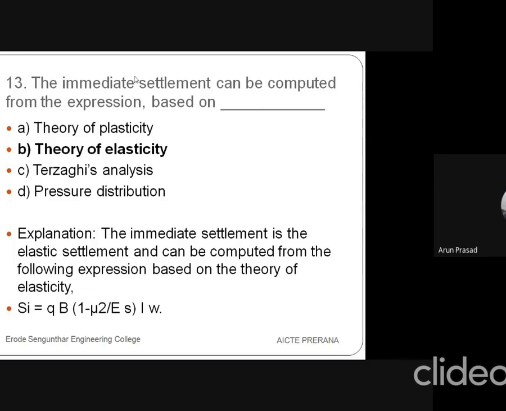The immediate settlement can be determined by using this equation: SI equals Q into B into (1 minus mu square) divided by ES into IW. IW is the influence factor, mu is the Poisson's ratio, ES is the Young's modulus, B is the breadth of the footing and Q is the load intensity. SI is the immediate settlement.